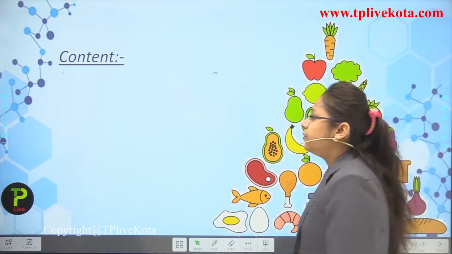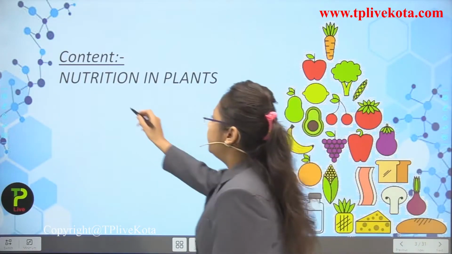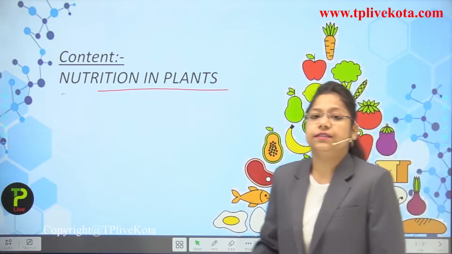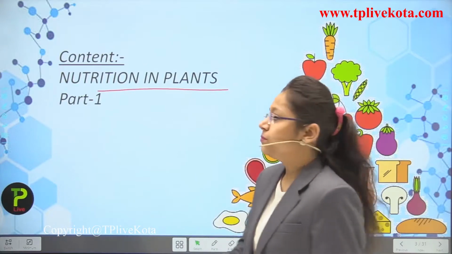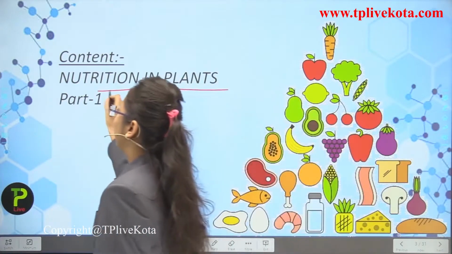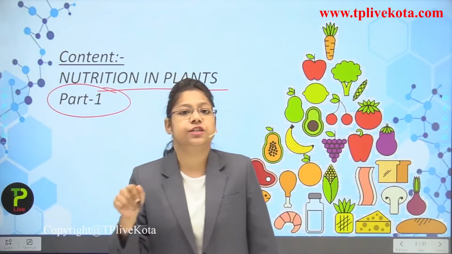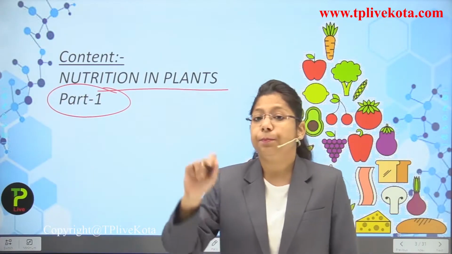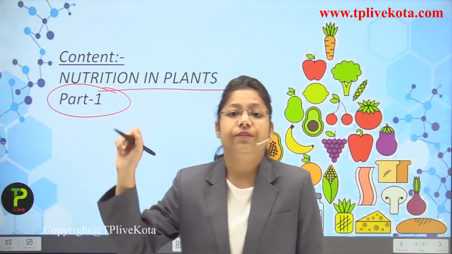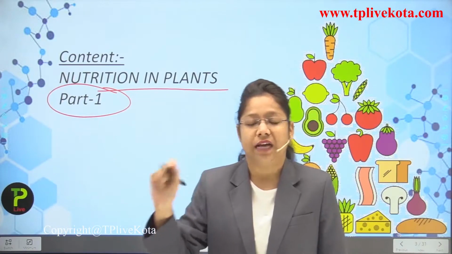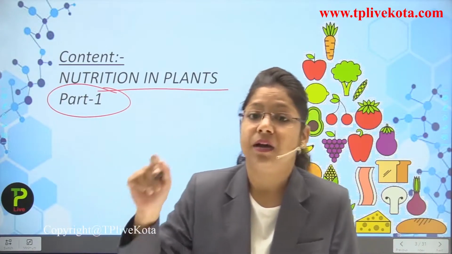The contents of today's lecture is the nutrition in plants. The nutrition in plants is divided into two parts. We will study part 1 in this lecture number 2, and in part 2 we will study the light and the dark reactions in lecture number 3.